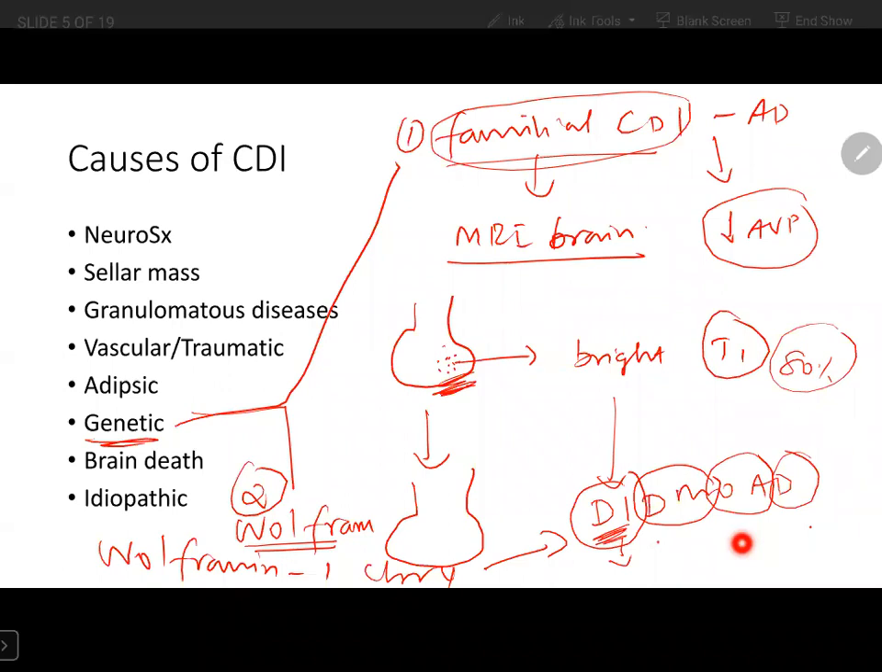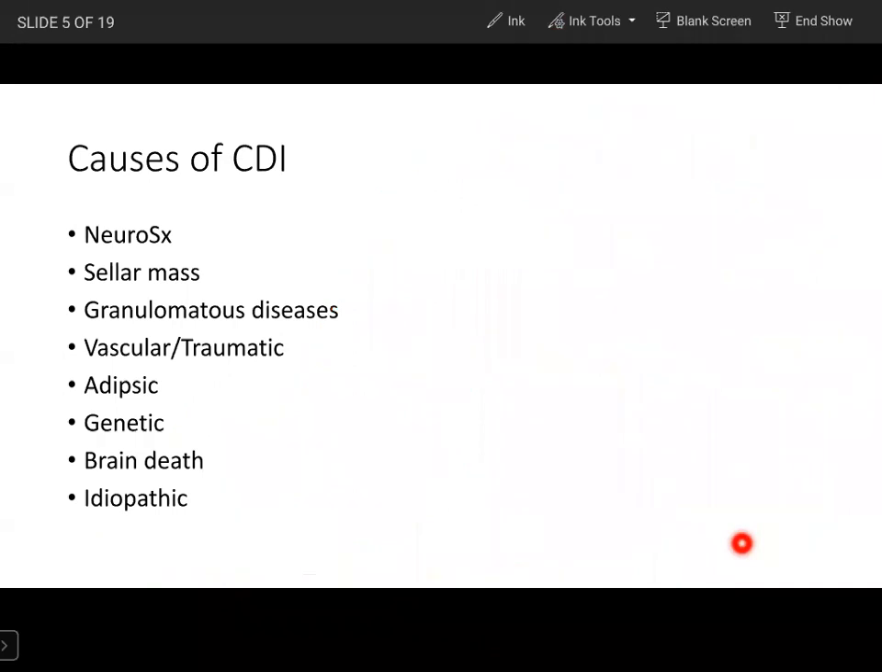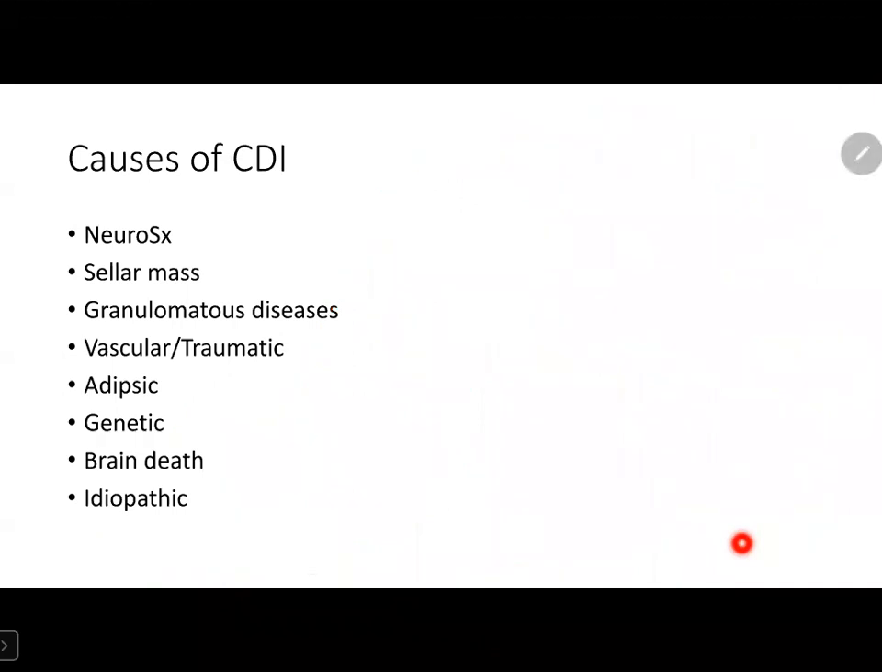The next one is brain death patients. Cranial diabetes insipidus precedes most brain death patients in almost 50 to 90% of the patients. It might be associated with the rise in intracranial pressure.